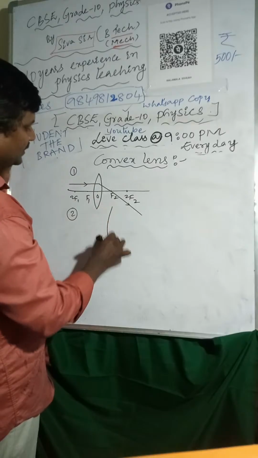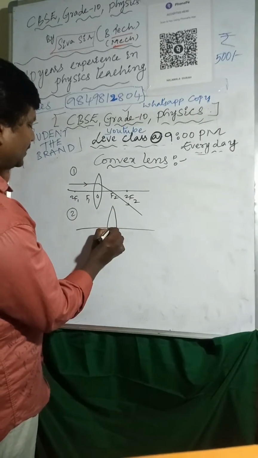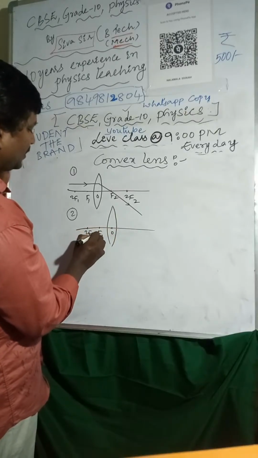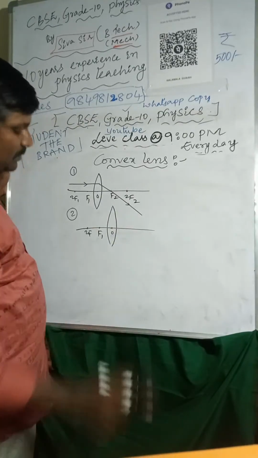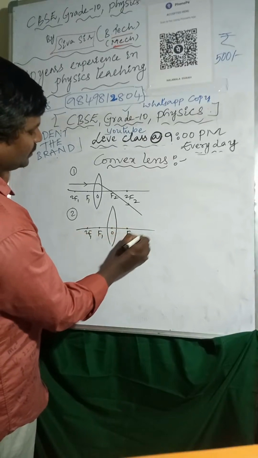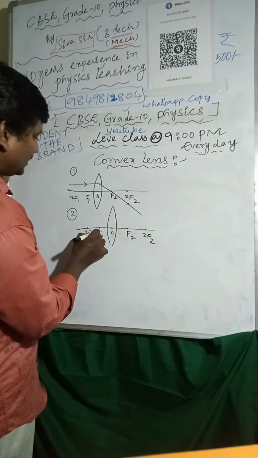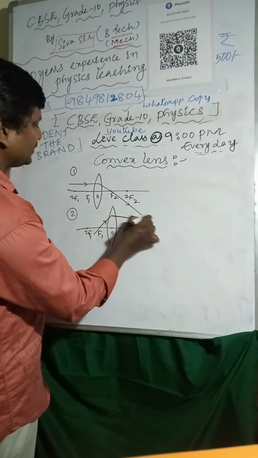If it is light rays, with optic center, F1 to F1, and F2 to F2. Another light ray I am taking like this. After refraction it passes like this.